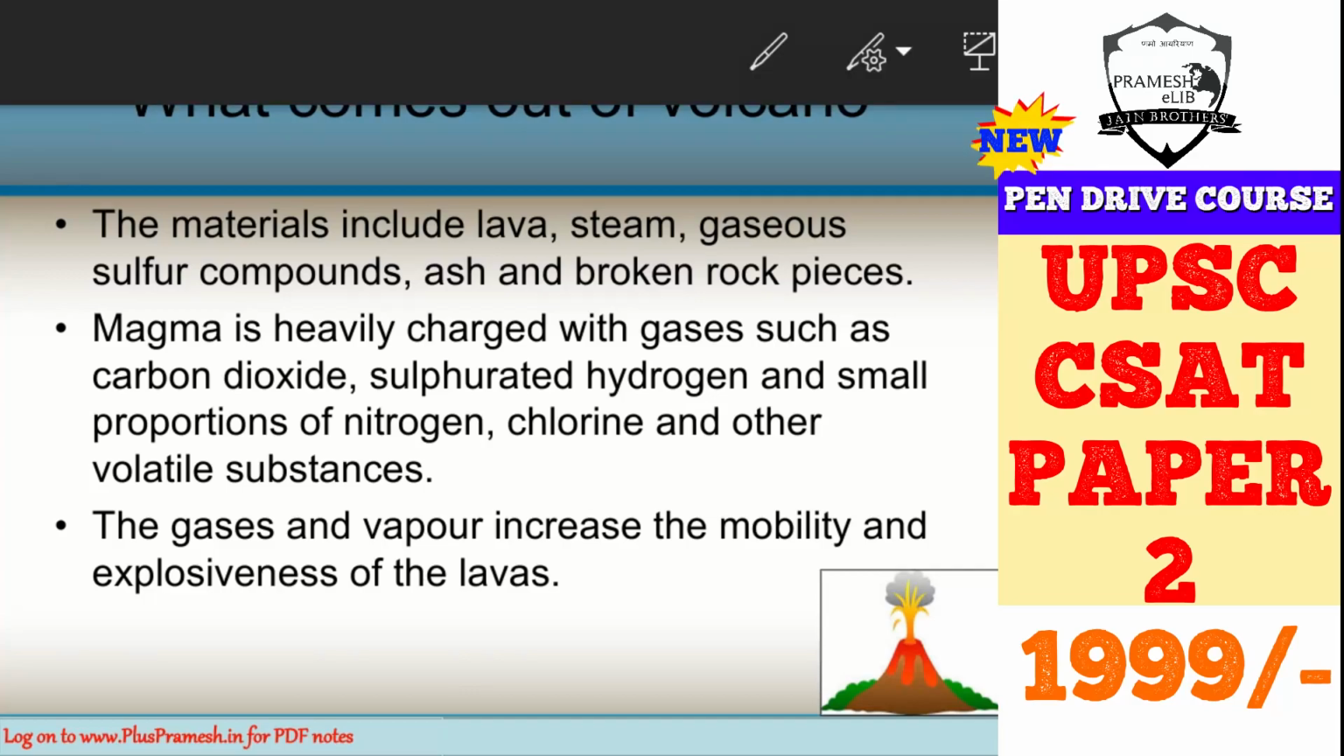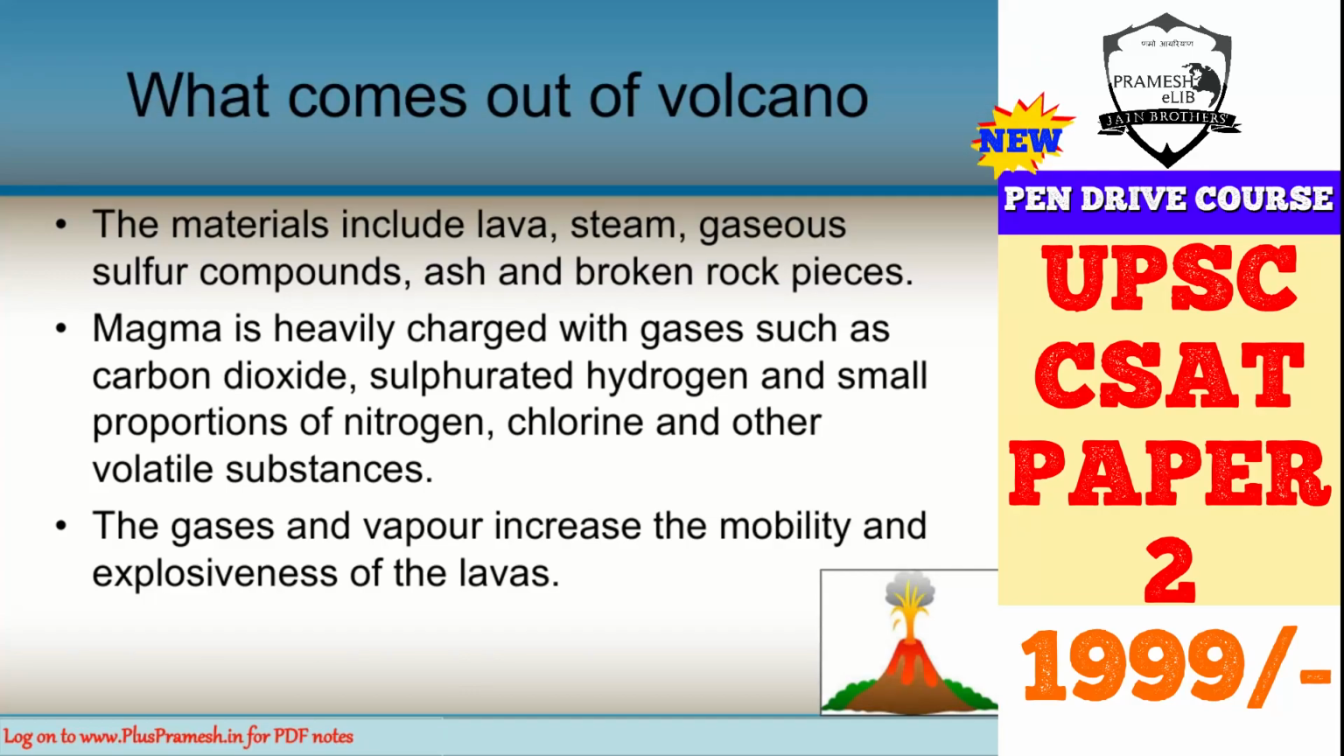Now, what comes out of a volcano? This question has always been asked, and you have to be very conversant with all these materials that come out. We will see what are the terms that are used for these various types of volcano. So the materials will include lava, of course the magma. When it comes out, it is known as lava. It has some steam, and even pure steam can come out. Various gaseous sulfur compounds, there could be ash, and there will be broken rock pieces.